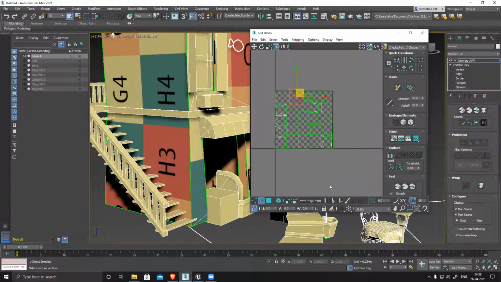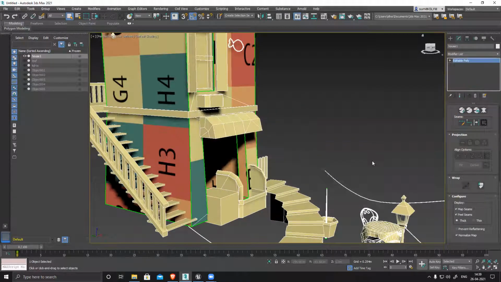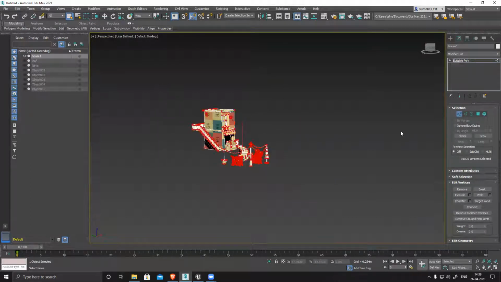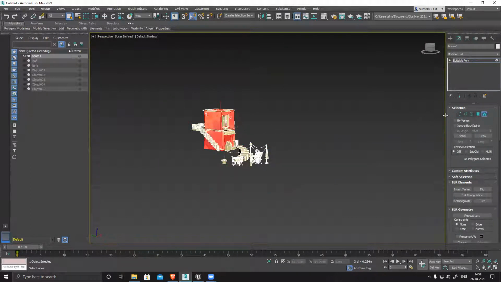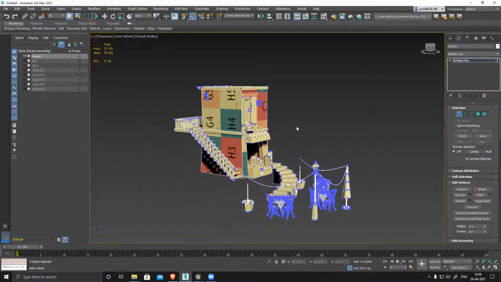So this thing is off. Okay, quick check. Maybe something happened while importing or exporting. Vertex 7, 12.